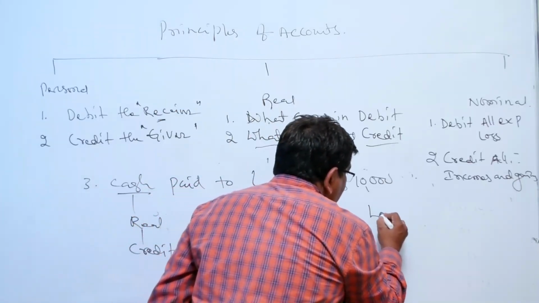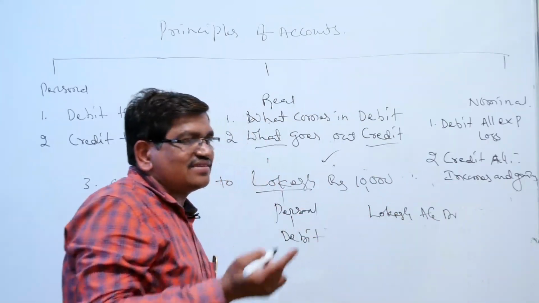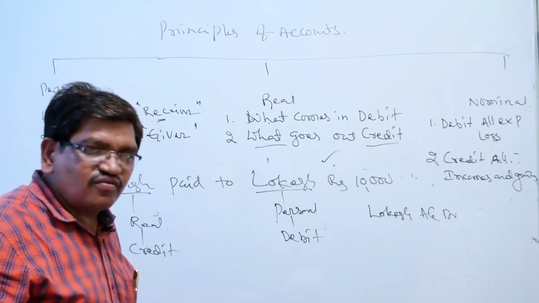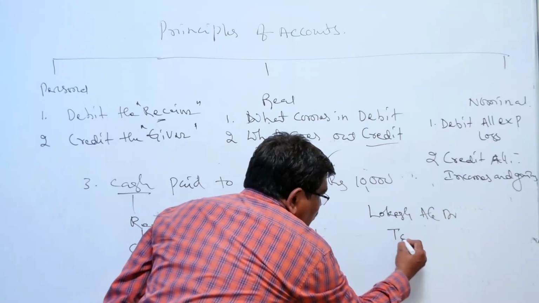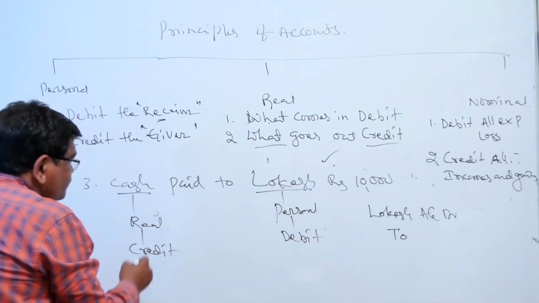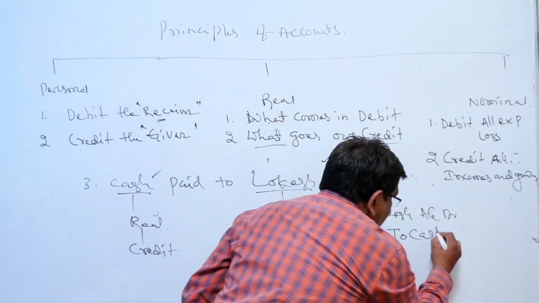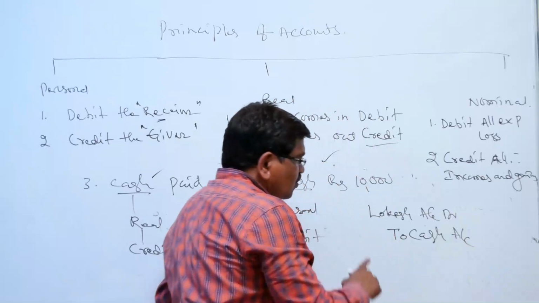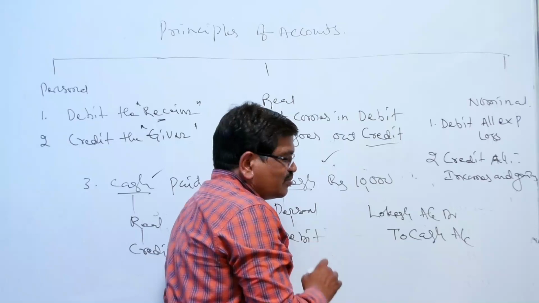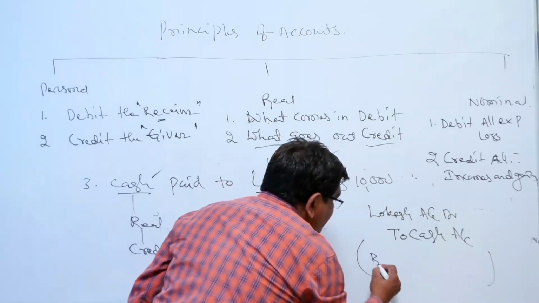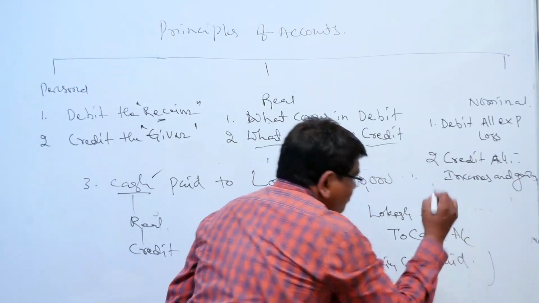Debit means here Lokesh. Lokesh account debtor, we can pronounce it like this. Lokesh account Dr. This is a formality rule. Then give the space and write to, the credit item. What? Here cash only. Okay, credit item cash. Cash account. Lokesh account debtor to cash account. This is the debit aspect and credit aspect. And write the narration. Being cash paid. For that reason only we wrote this entry. Being cash paid.